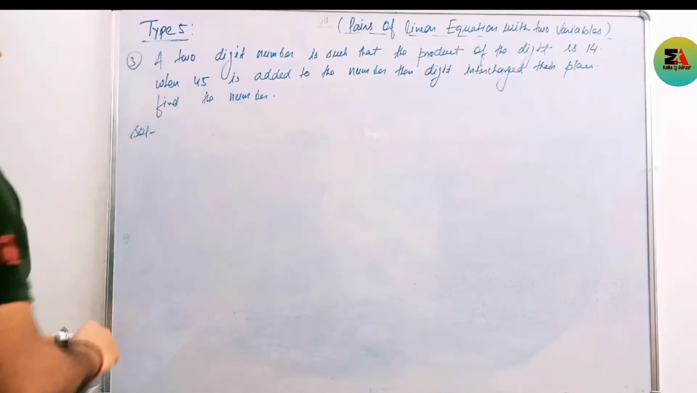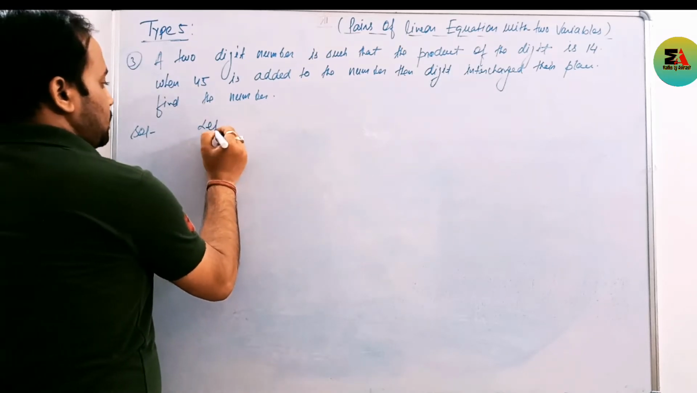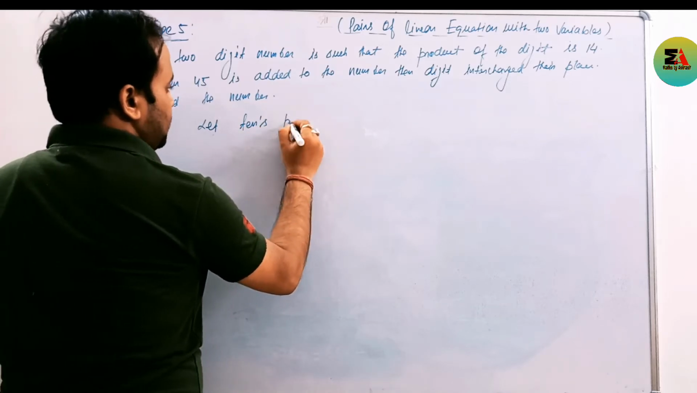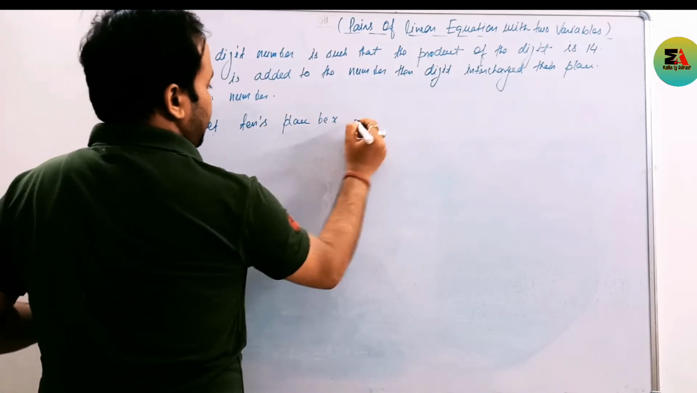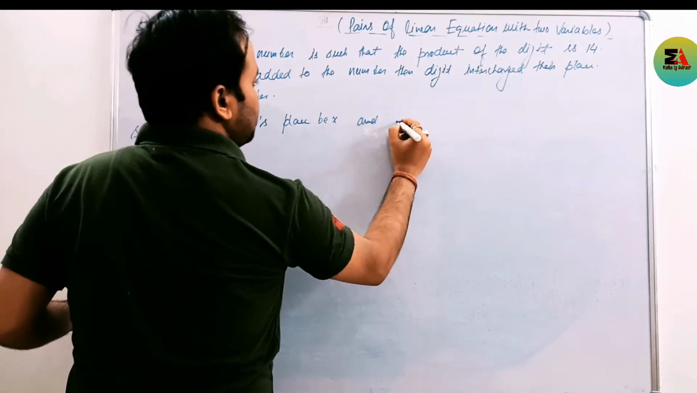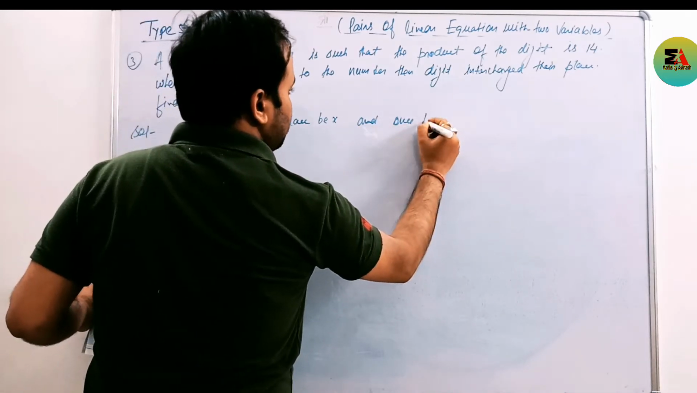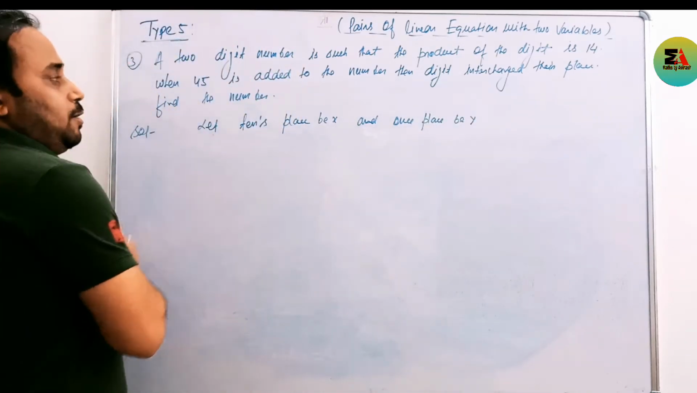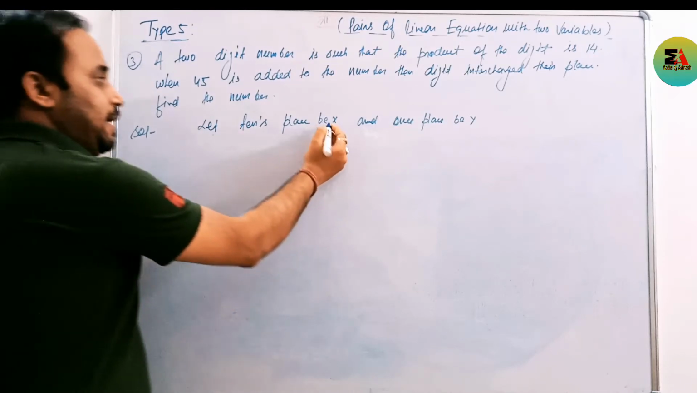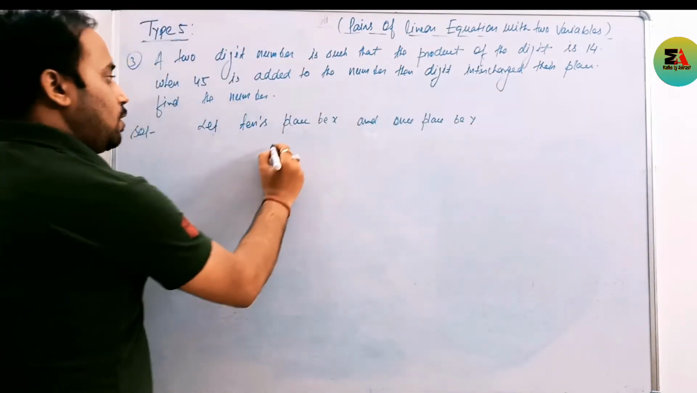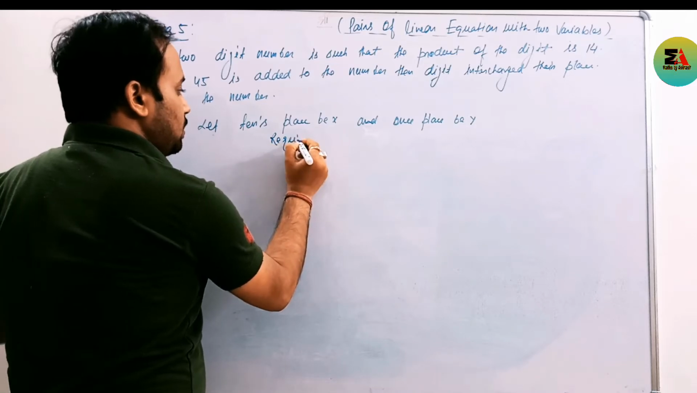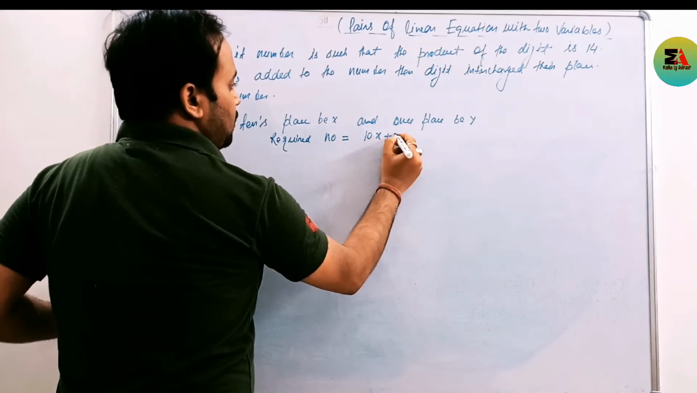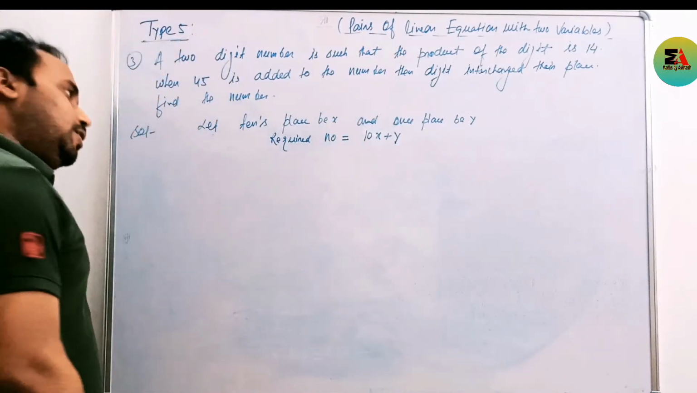As we know, first assume let tens place be x and ones place be y. As you know, in a two-digit number, we have to assume tens place will be x and ones place will be y. Therefore, our required number will be what? 10x plus y. I hope this one is clear to you.